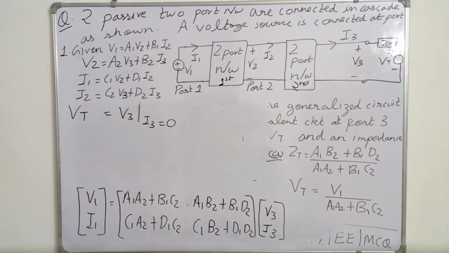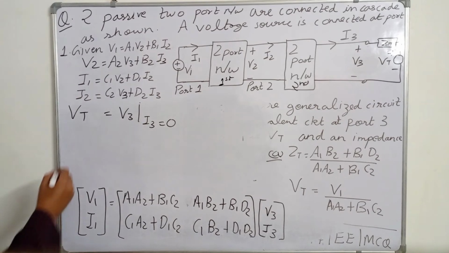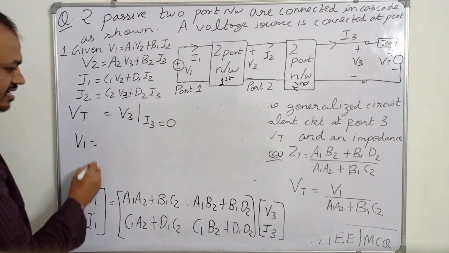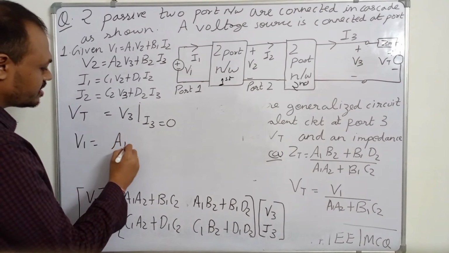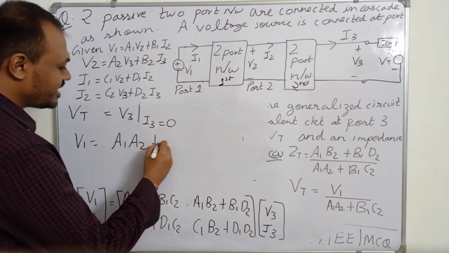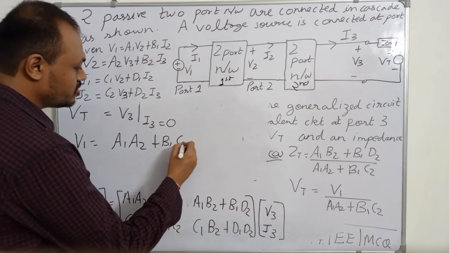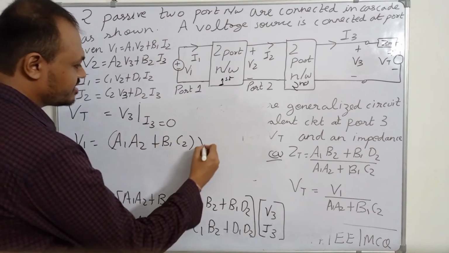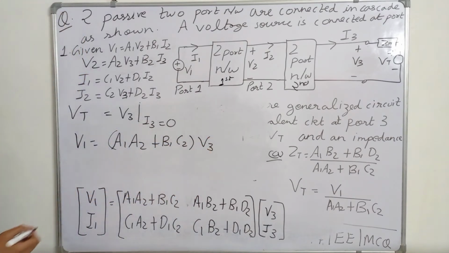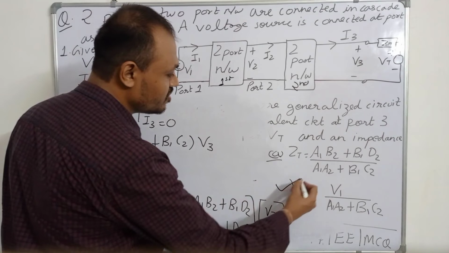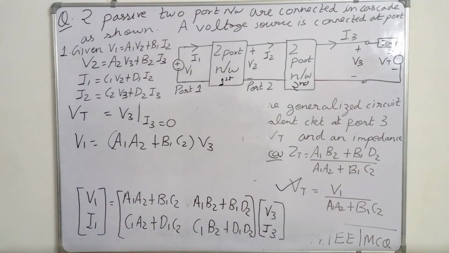If your I3 is equal to 0, then we can write like this: V1 is equal to A1 A2 plus B1 C2 into V3. So V3 will be equal to V1 upon A1 A2 plus B1 C2. So Vt equal to V1 upon A1 A2 plus B1 C2. So this is correct. Now we have to calculate Zth.